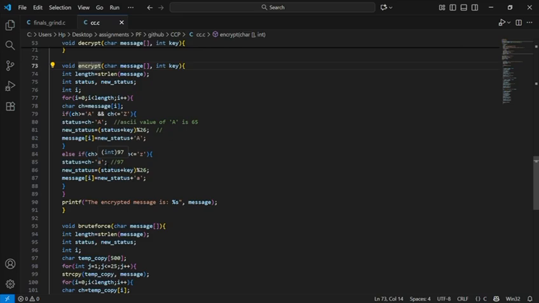Next, we add our key value to each position, which happens right here. After we subtract and get the value between 0 and 25, we add the key which was given to us by the user.